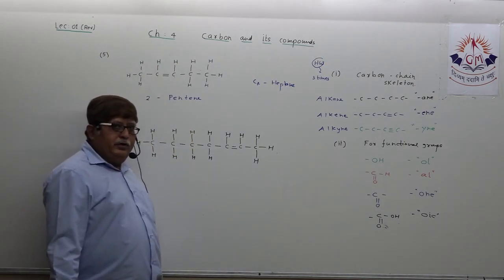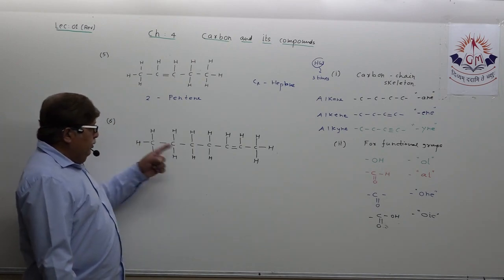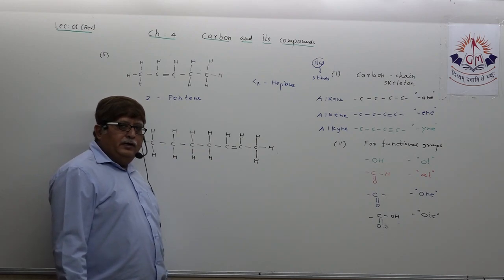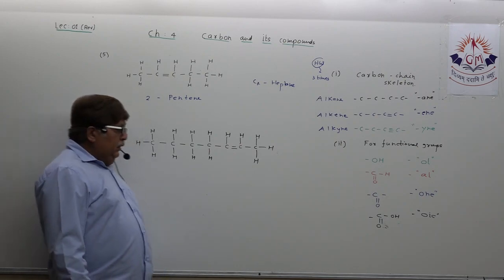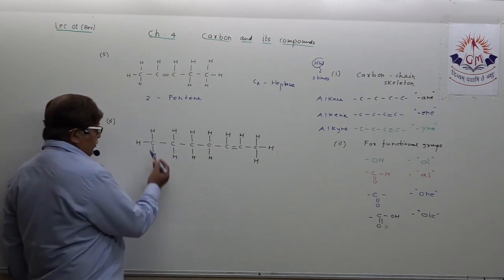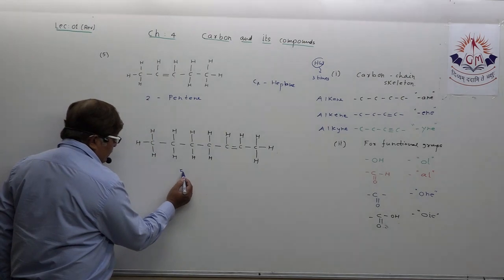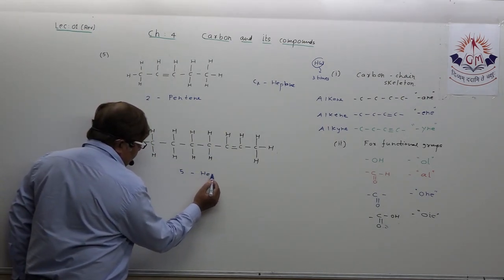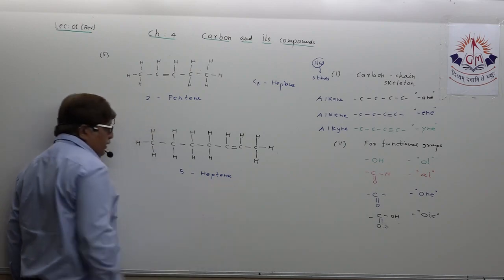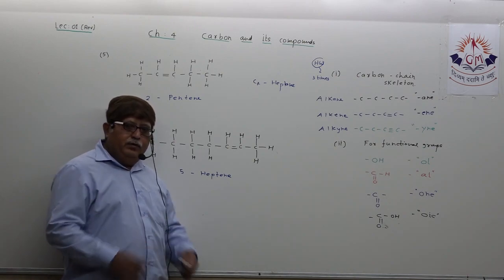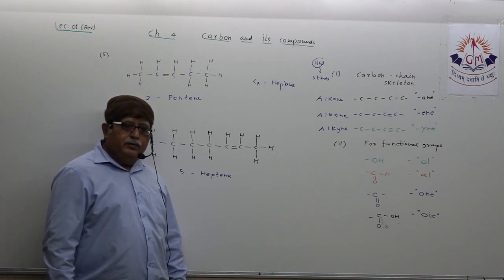All students must have given the name, understand? Because it has 1, 2, 3, 4, 5, 6, 7 carbon atoms, that means heptene. Clear? The double bond appears here: 2, 3, 4, fifth carbon atom. So you must have written 5-heptene. Who has written 5-heptene? Most of you have written 5-heptene. Is it correct? No.